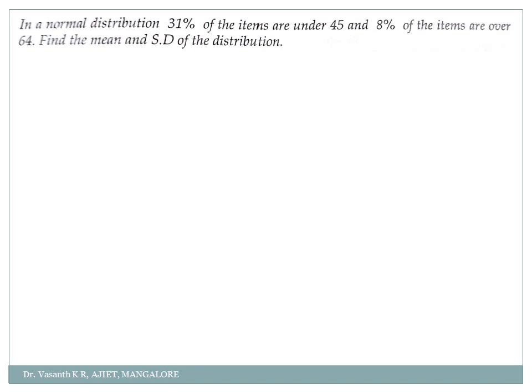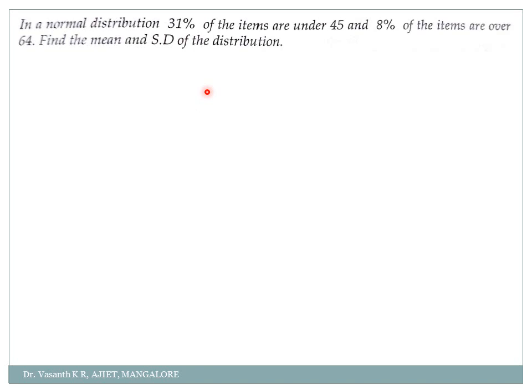And then they were asking me to find some probabilities. But here they have given you the probability and they are asking you to find the mean and standard deviation. So it's just like a reverse procedure, and even the table should be used in the reverse way, correct? I'll explain the table also, don't worry.